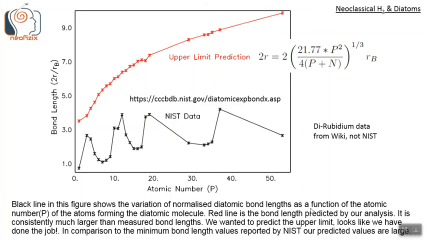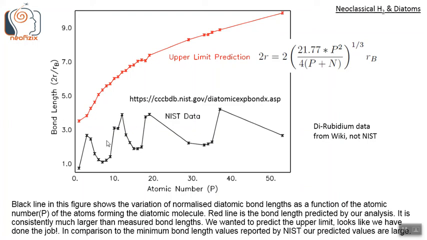Bond lengths are given as a function of the atomic number P on the x-axis. So P is the number of protons in each of these atoms forming the diatomic molecule. The red line is the bond length predicted by our analysis using this formula. We can see that it is consistently much larger than the measured bond lengths. We wanted to predict the upper limit. Looks like we have done a good job.